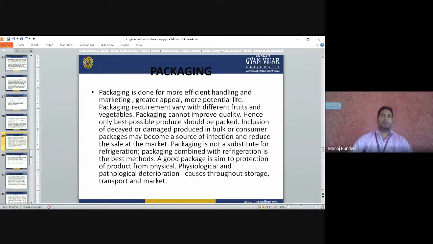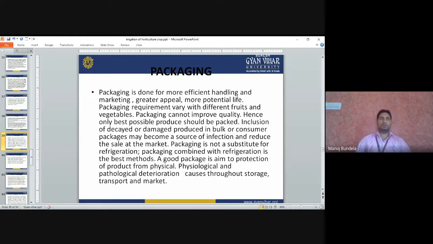Packaging. According to the crops, we have to choose the packaging materials. Some we pack in gunny bags, some in plastic bags, plastic crates, polythene sheets, or polythene bags. It depends on which product we are packaging and how much quantity we are storing.